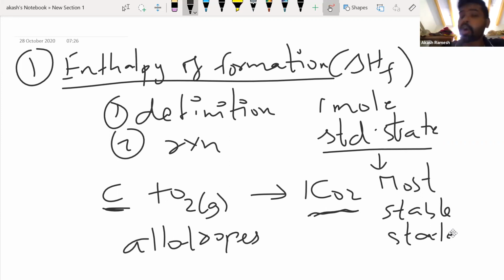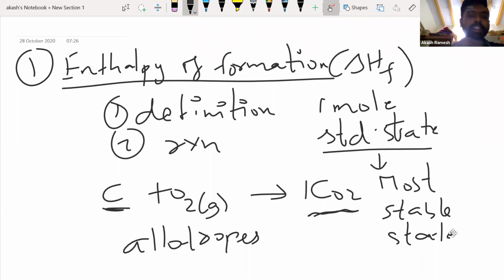If someone asks you what are all the allotropes of carbon, you will tell them graphite, graphene, Buckminster fullerenes, diamond.